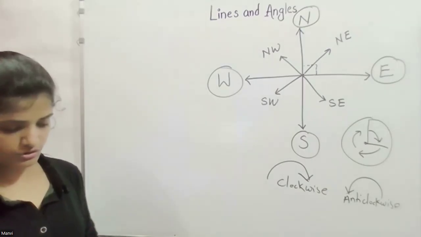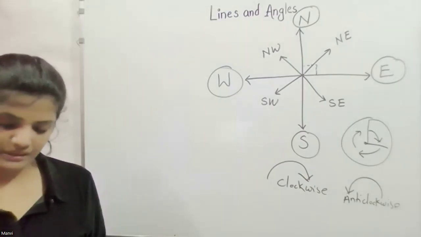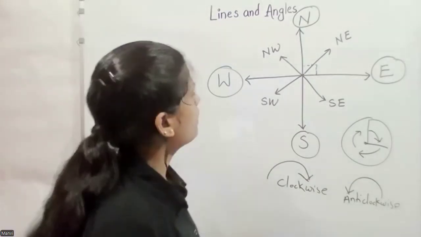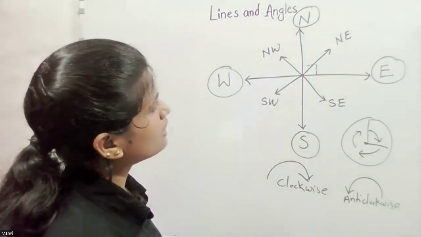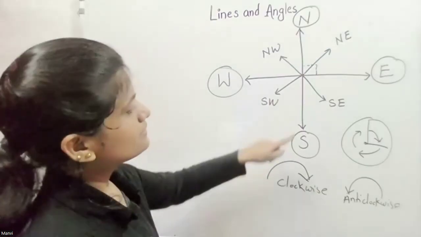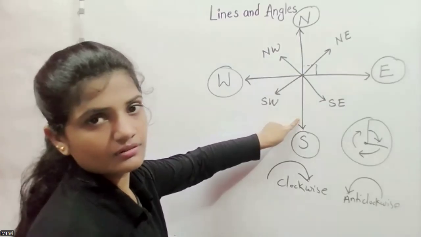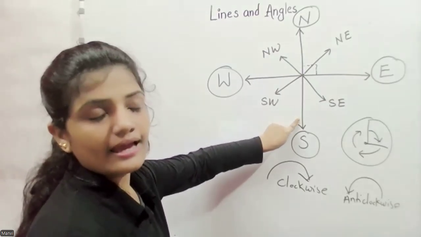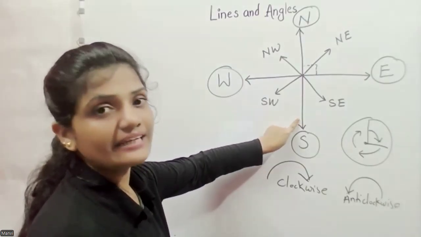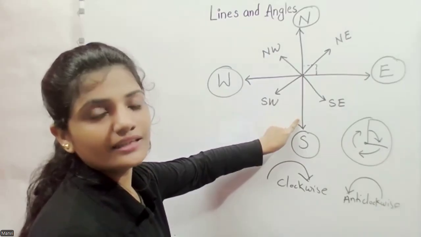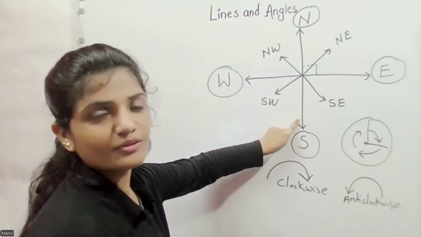Let me ask you a question based on this. If I say that Kavya is standing on this point and moves her face in south direction, and starts moving in clockwise direction 180 degree, then in which direction is she facing now? North. Very good.